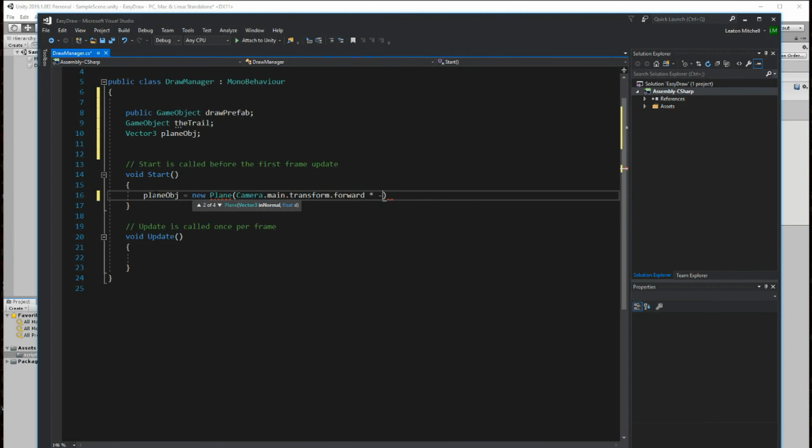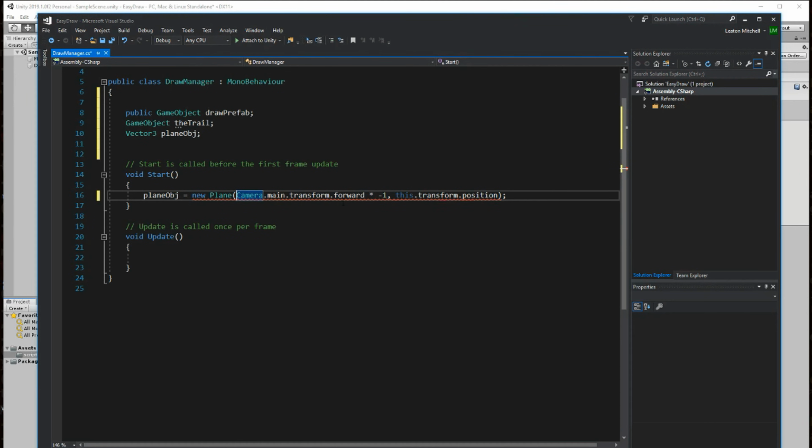I like to times that by -1, and then the other parameter you need, when you create a plane, is the Vector3 normal, and then a distance as a float. So we'll just say this.transform.position, and that should really be enough.